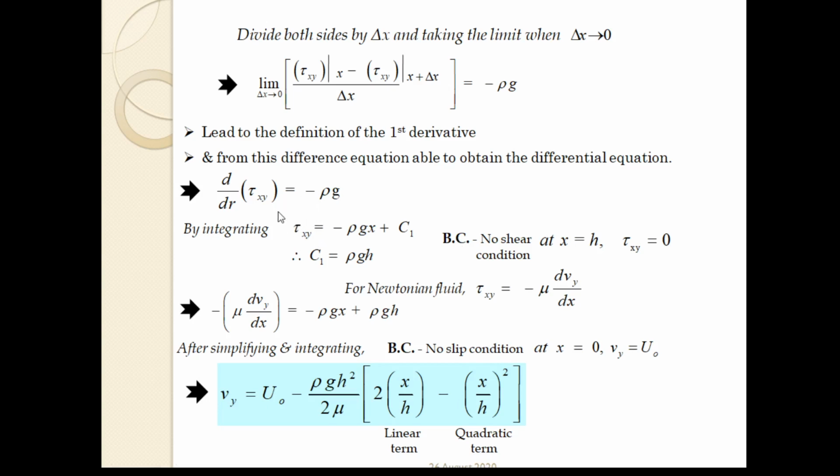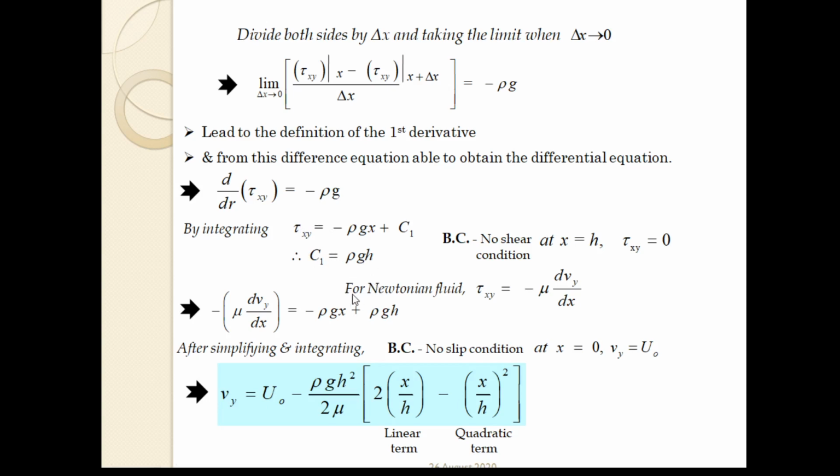The boundary condition is the no shear condition. So what is the no shear condition? At x equals h, tau xy equals 0. So beyond the film thickness, the shear stress is 0, at the liquid-air interface. If we put that in over here, we can get the value of c1, the first integral constant, and it will come out as rho g h.